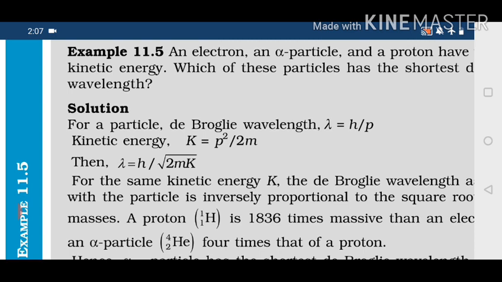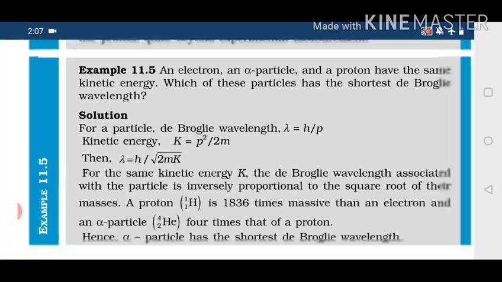Are you getting my point? As lambda is inversely proportional to mass, and we need the shortest wavelength, therefore the heavier particle will provide the shortest wavelength. And who is the heaviest among the electron, proton and alpha particle? Obviously, the helium particle is the heaviest one. So the helium particle will have the shortest de Broglie wavelength.